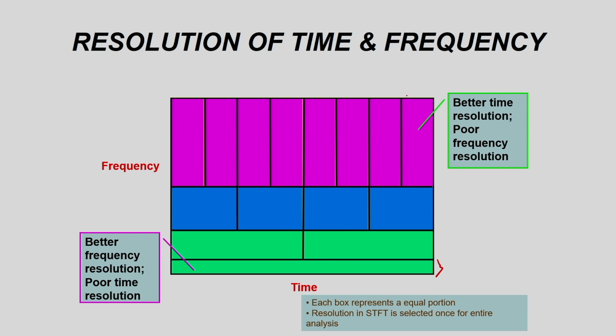But if I consider this window, this window gives better time resolution, but poor frequency resolution. So, you can see the concept of the resolution. One is the time resolution, another one is the frequency resolution. And in this case I have shown this is the time axis and this is the frequency axis.